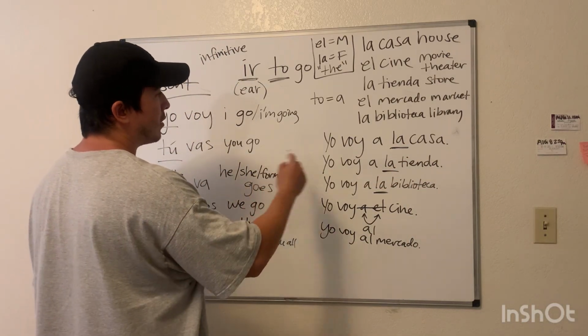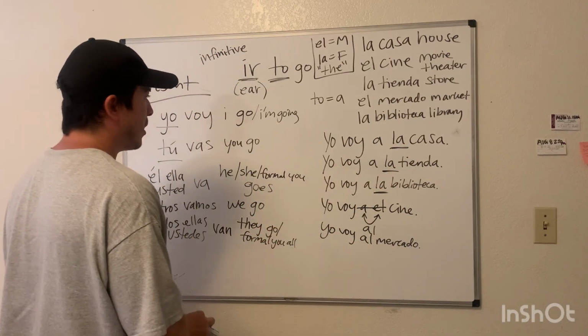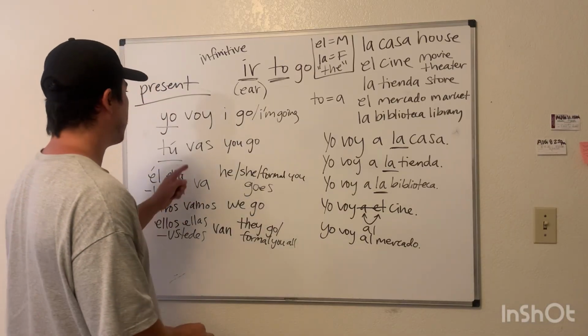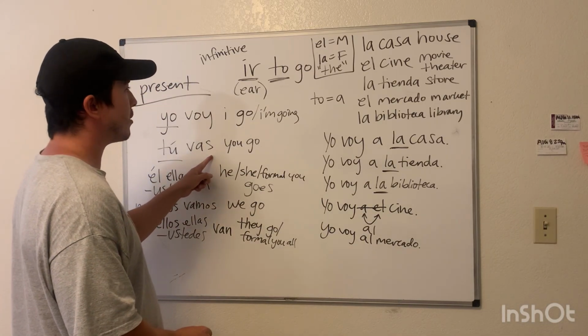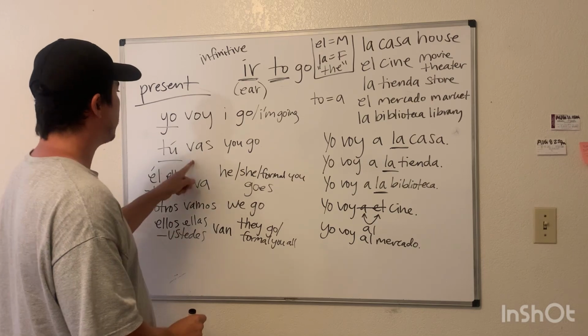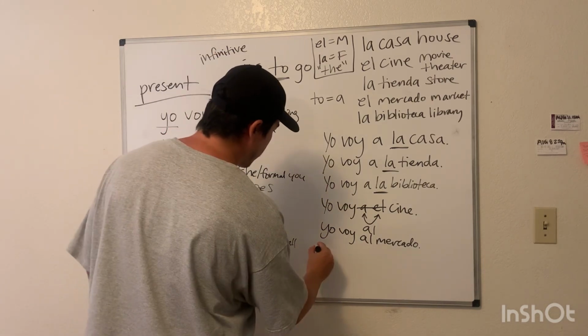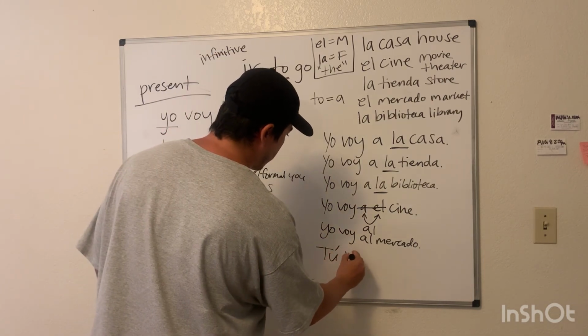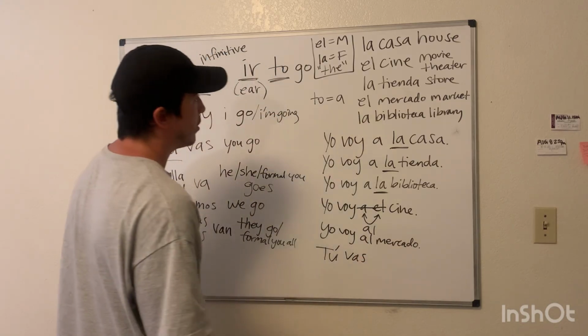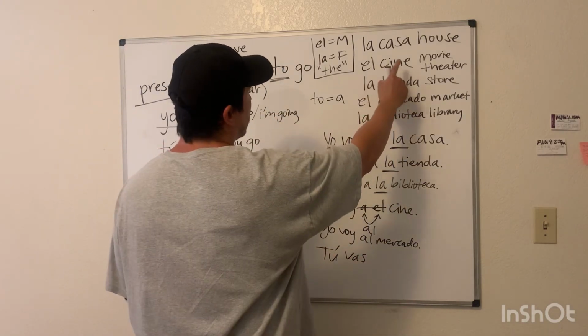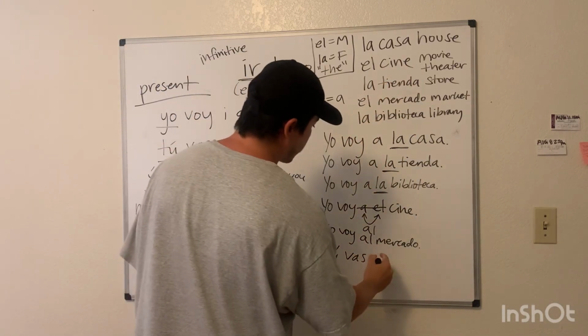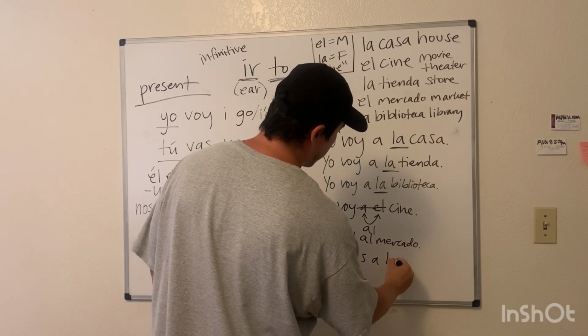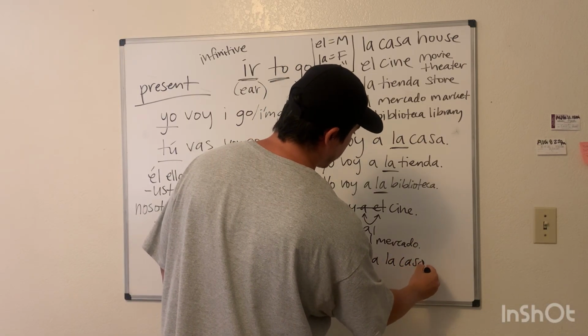So this is I'm going to the house. I'm going home. So how would we say you go somewhere? What would we do? Tu vas a la casa. You go to the house.